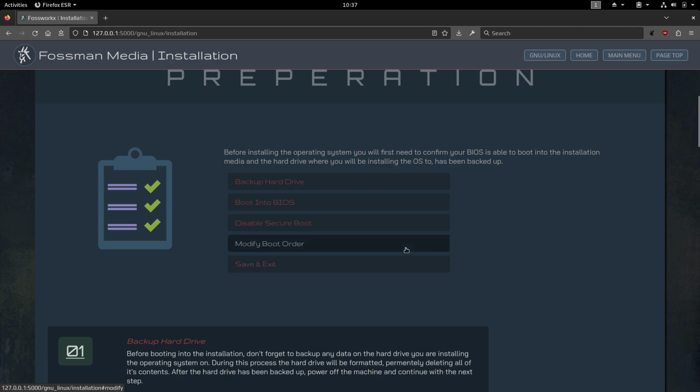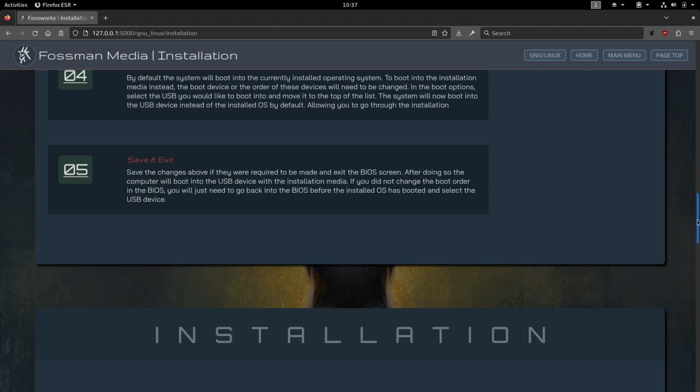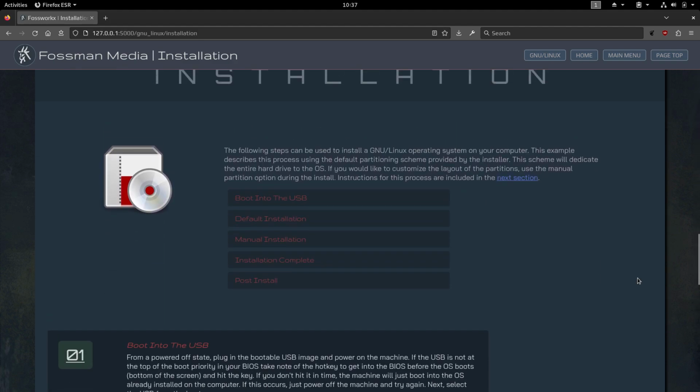And then just some instructions on how to modify the boot order of those devices, which are all right here. Under that, we have the actual installation itself, so booting into the USB media. The default install will include instructions on how to install the distribution through the guided partitioning scheme. But say if you wanted to create your own partitions for, maybe, a recovery drive or something like that, you can look at these instructions right here for the manual installation, which will guide you through how to partition your hard drives manually. I've also included a video here on how to do that in case you wanted greater detail on those instructions.